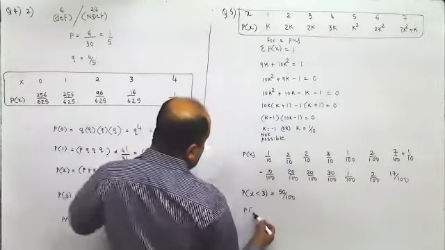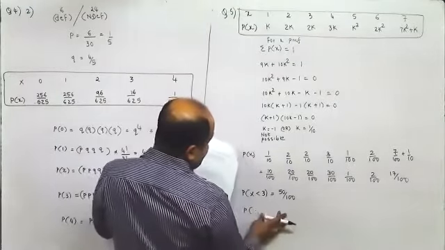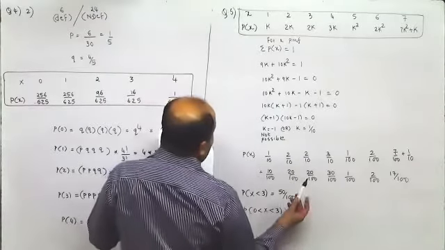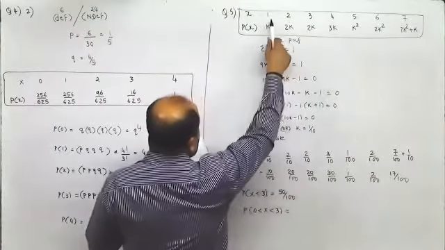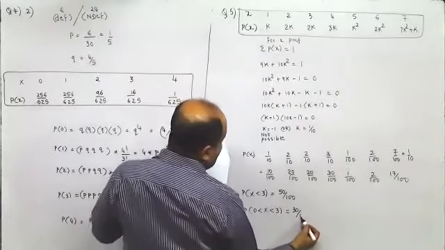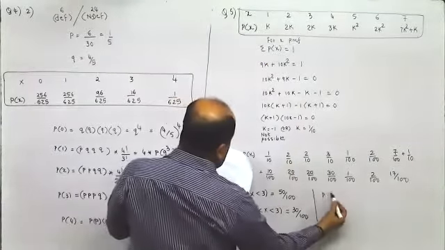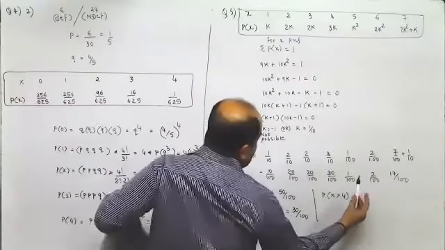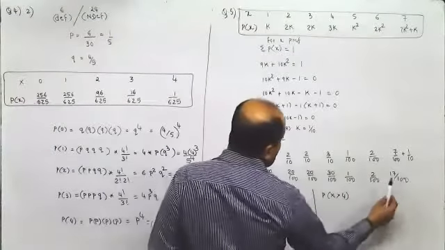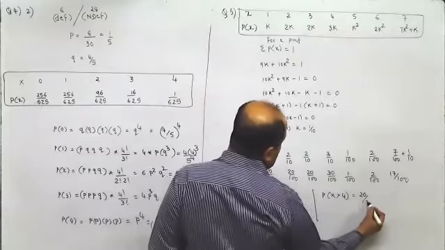What is the probability that x is between 0 and 3? So between 0 and 3, both not included, that means 1 and 2. It is 30 upon 100. Then what is the probability that x is greater than 4? So it should be this, this and this. So 1 by 100 plus 2 by 100, this is 20 by 100.